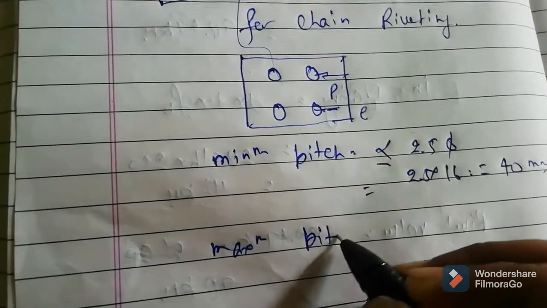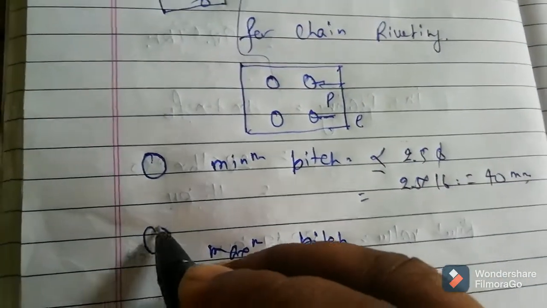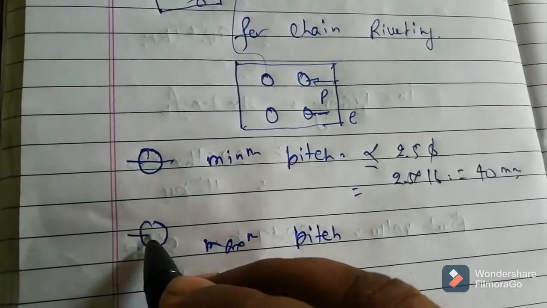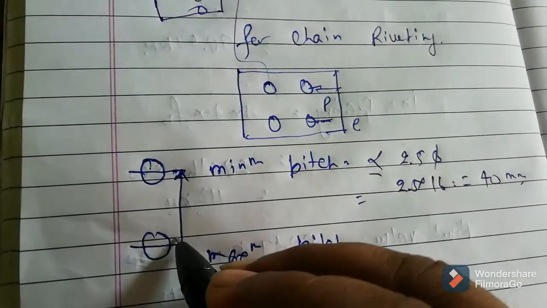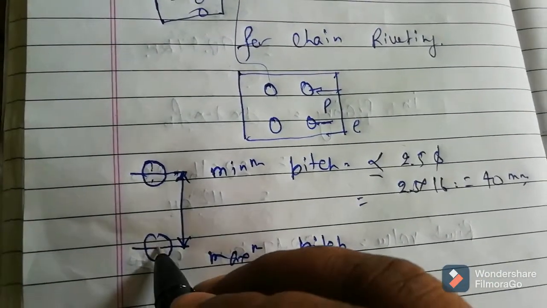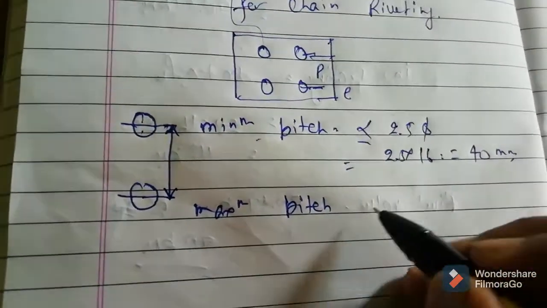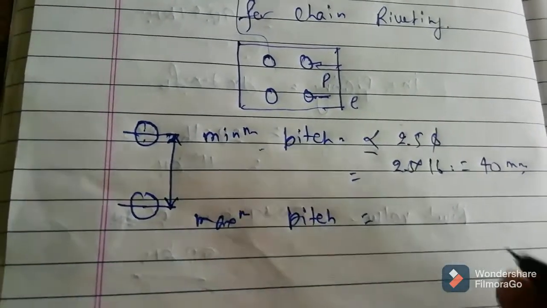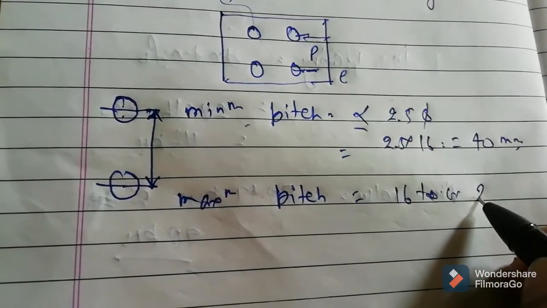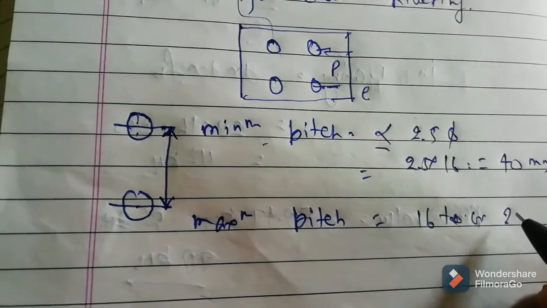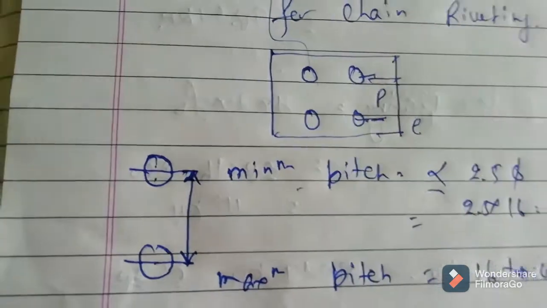The maximum pitch is the center to center distance between the center of gravity of one rivet and the center of gravity of the second rivet. The minimum pitch is 40 mm, and the maximum pitch says 16T or 200 mm.